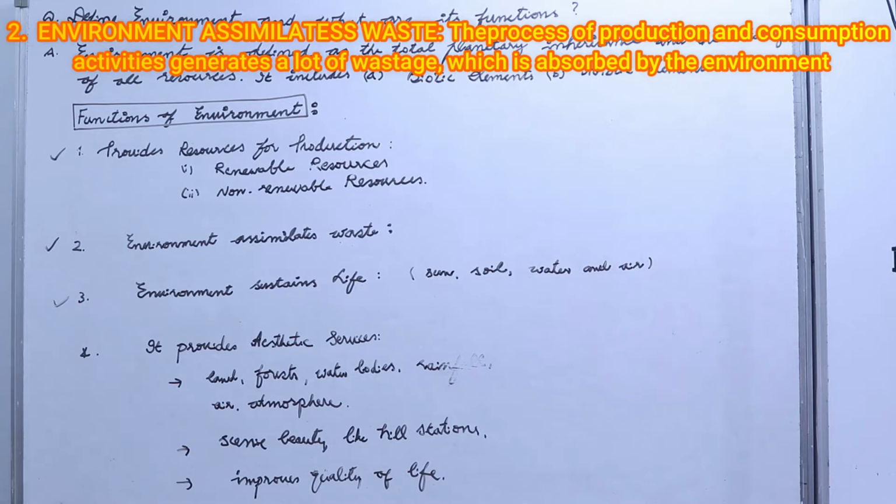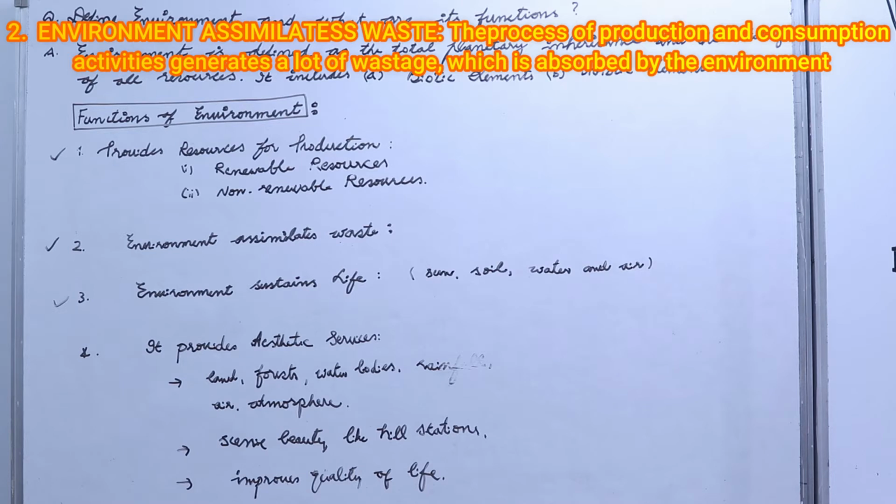They can ask you a one-line answer: what's environment? They can ask you what are biotic elements? What are abiotic elements? Renewable resources can come for 1 mark, non-renewable resources can come for 1 mark. Give examples. And they can ask you, how does the environment assimilate waste?